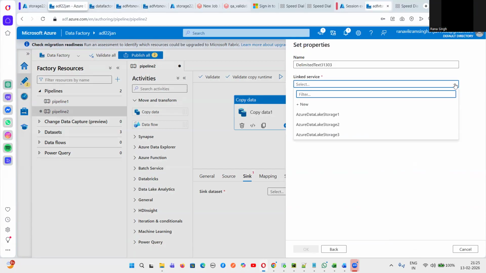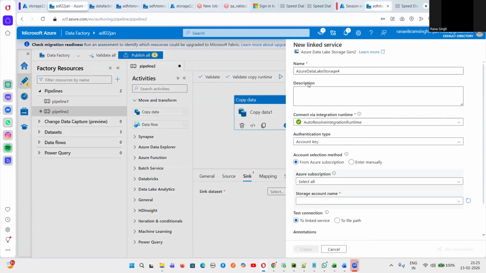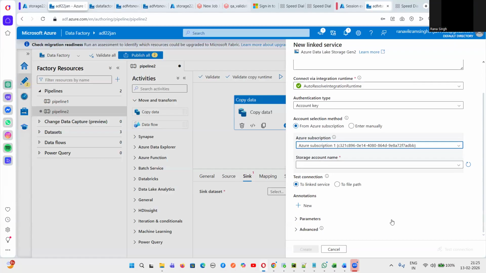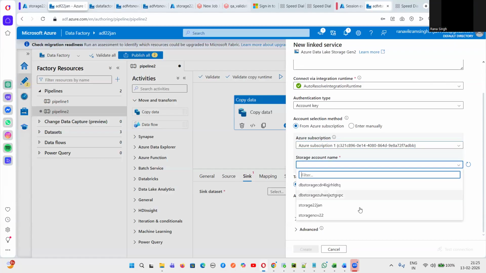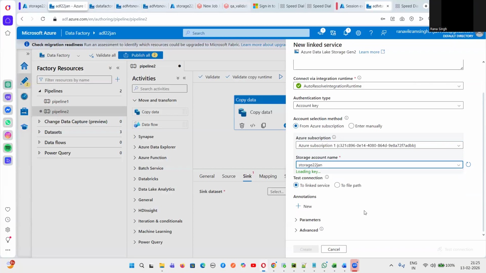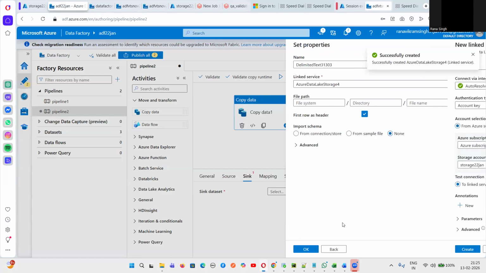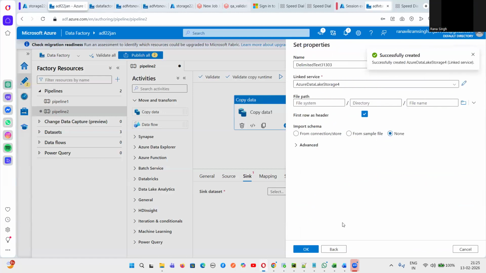For creating a linked service, you have to click on new, and then you will be navigated to this new linked service page, and here you have to select the subscription. The subscription is the same subscription. The storage account name, you have to take whatever the storage account name is. Our storage account name is storage 22nd Jan. Just select this storage account, and then click on create. And once you click on create, you have to set the properties. Without setting the properties, we cannot do it.